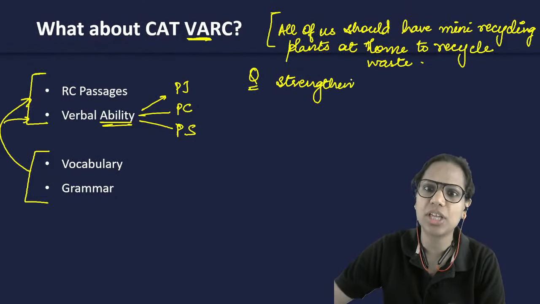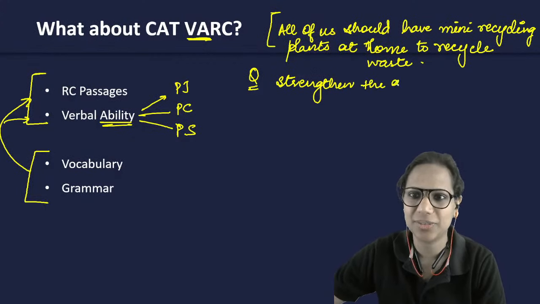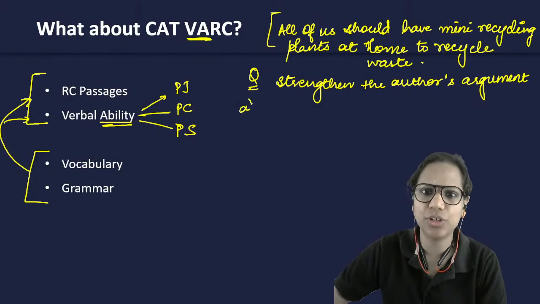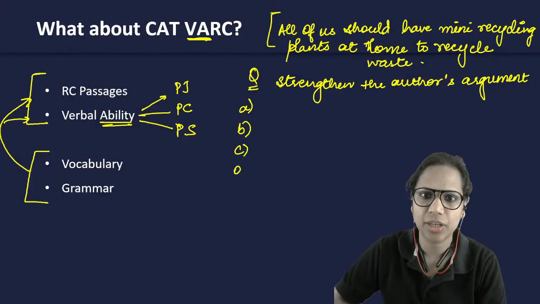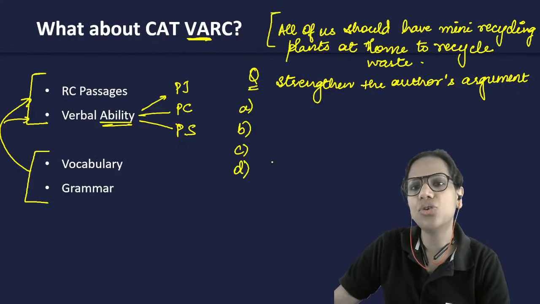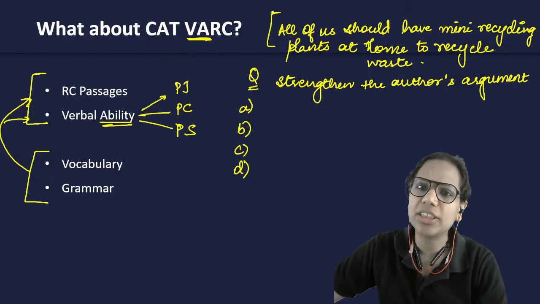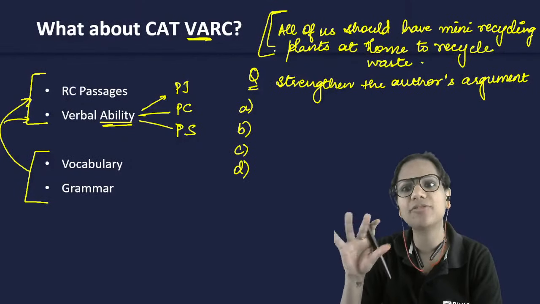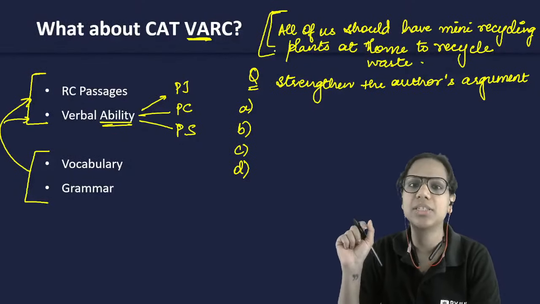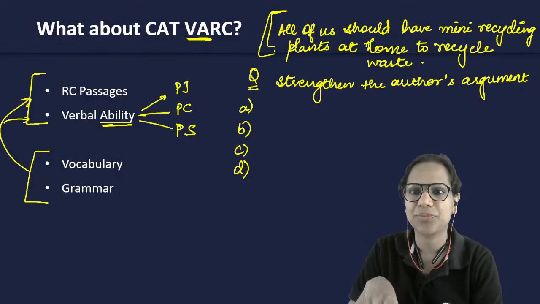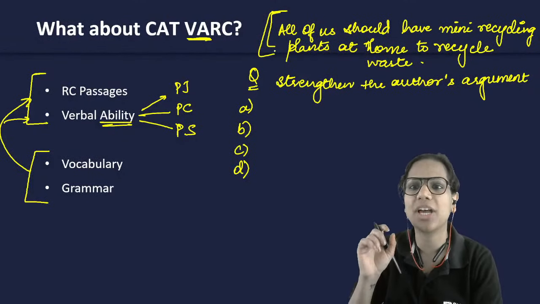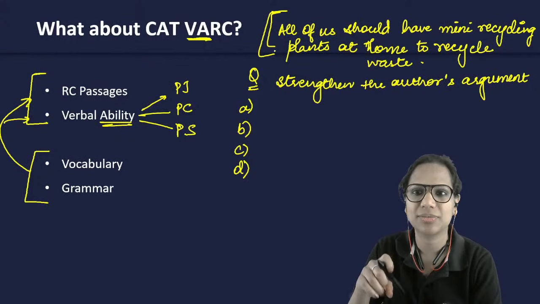You are asked to strengthen the author's argument, right? And four options are given to you. So you tell me, how can you strengthen this argument of the author and make a case that yes, we should have mini recycling plants at home to recycle waste?